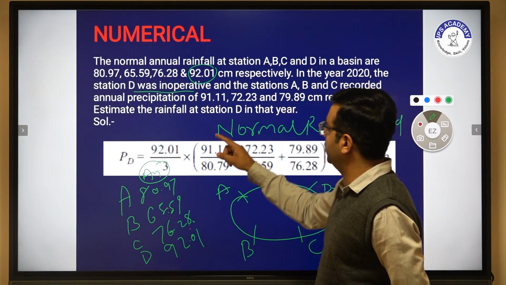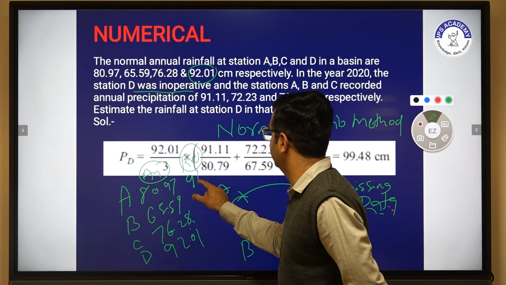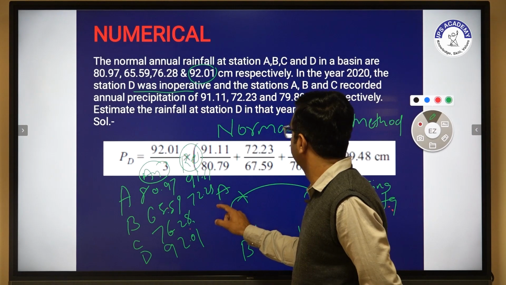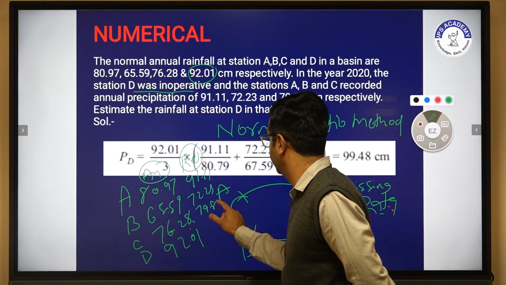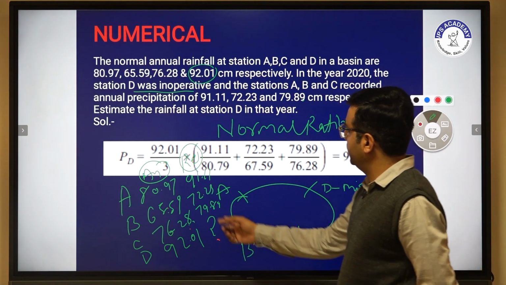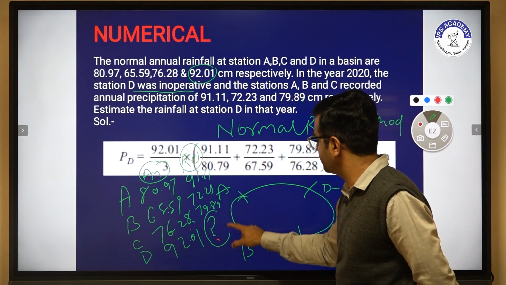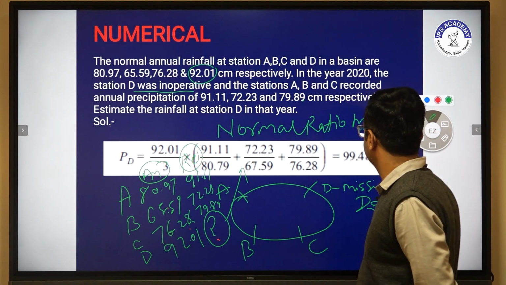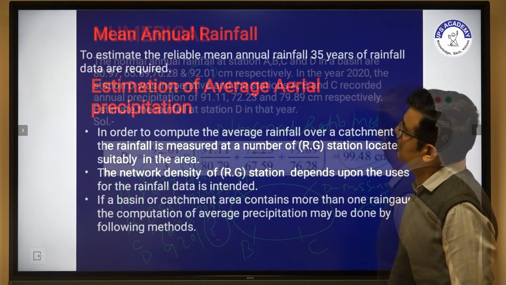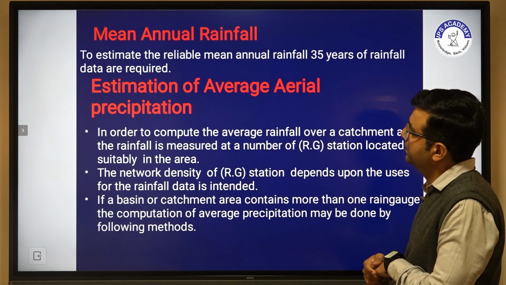And the recorded values for A, B, C are 91.11, 72.23, 79.89. So with the help of this formula we determine the missing value, which is 99.48 centimeters.